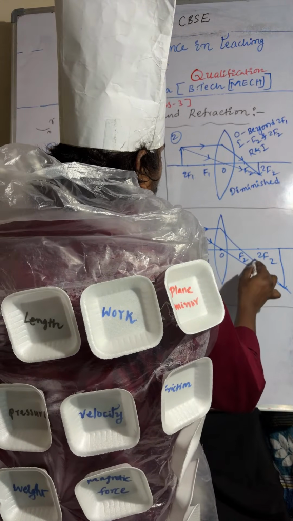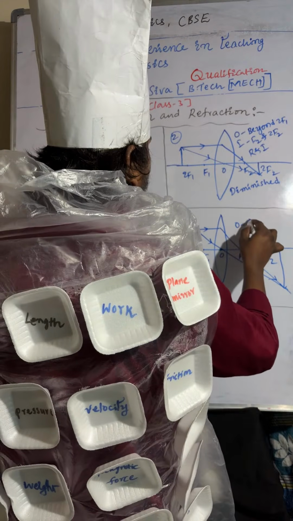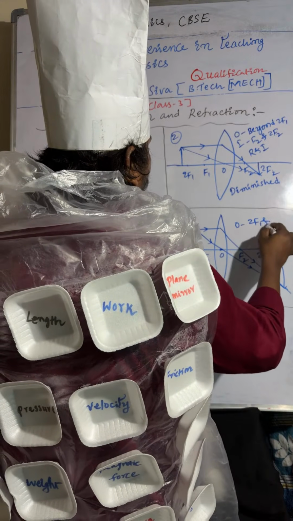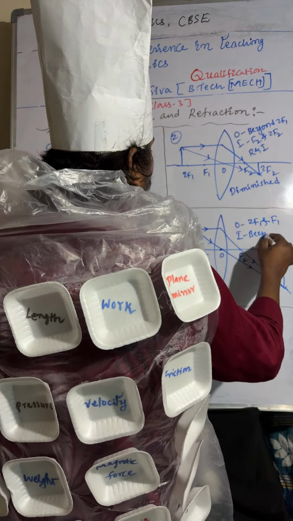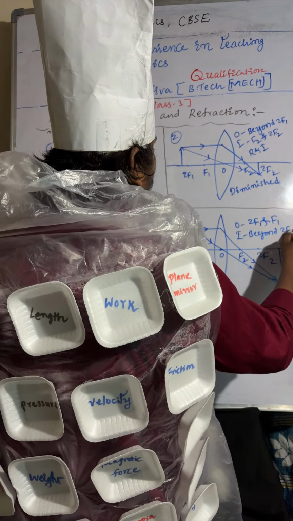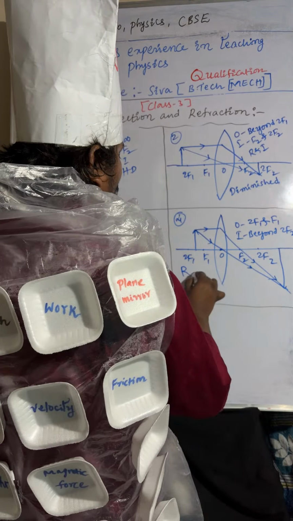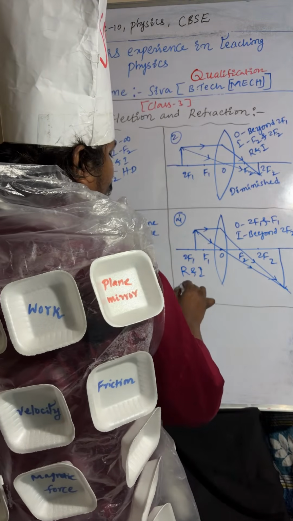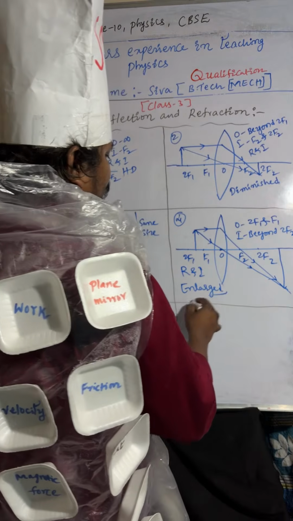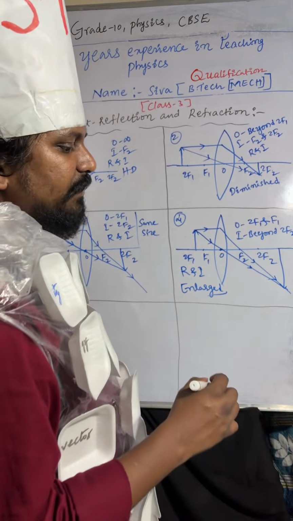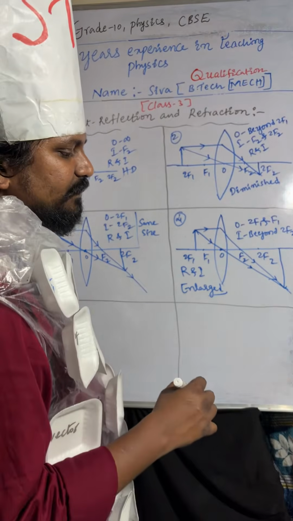Here you can observe the object is placed between 2F1 and F1. The image will form beyond F2. Beyond F2, the nature of the image is real and inverted. The size of the image is enlarged. Compared to the object, the image size is increased.